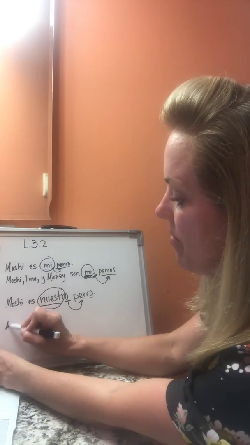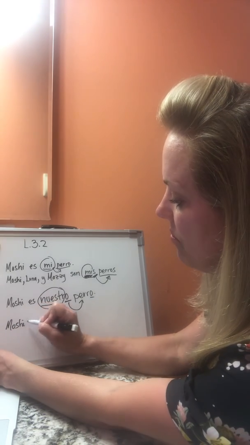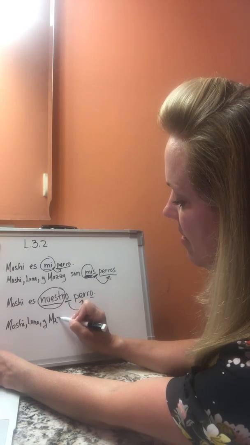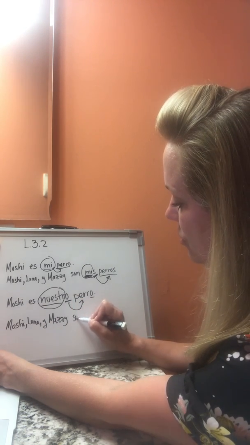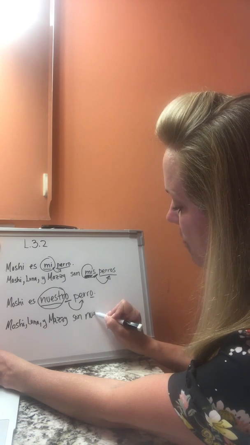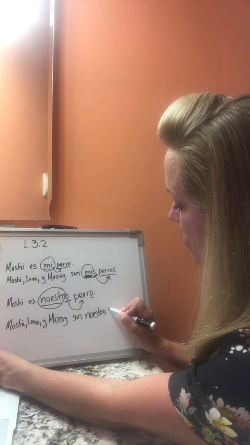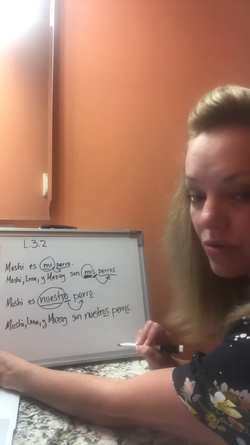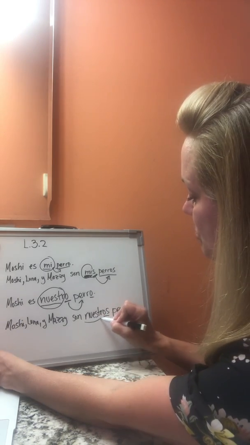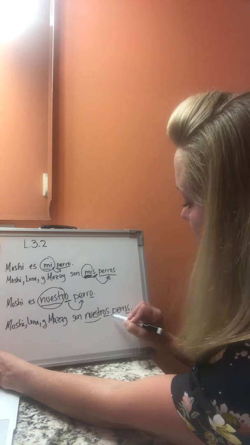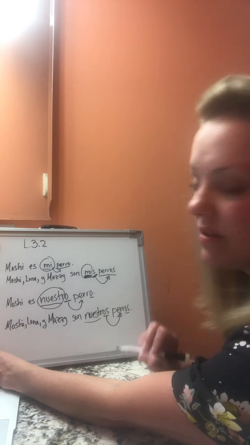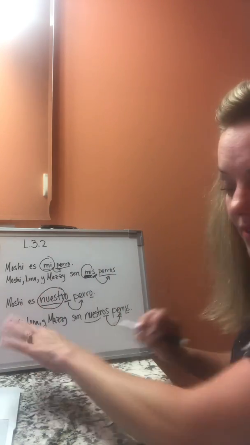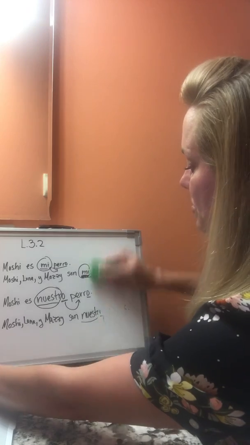But if I wanted to describe all of our dogs, Moshi, Luna, y Mazzy, son nuestros perros. Now I have more than one dog, but they're still ours. Okay? So the first part of the word is determined by who has ownership. The last part determined by how many you own. Okay? So that right there, those are some personal examples.